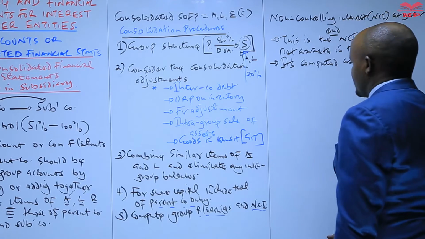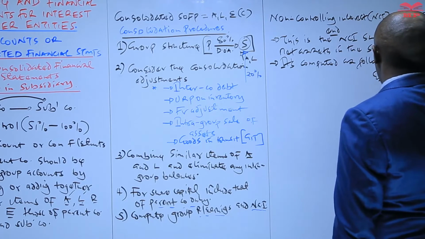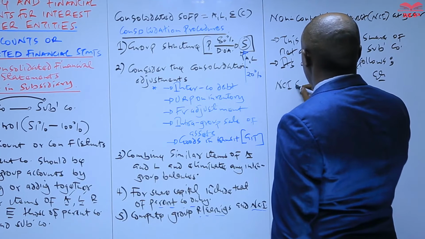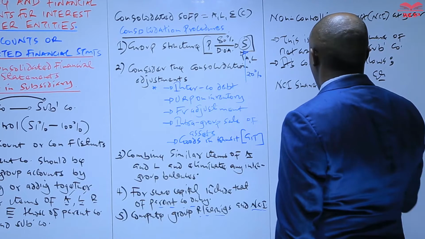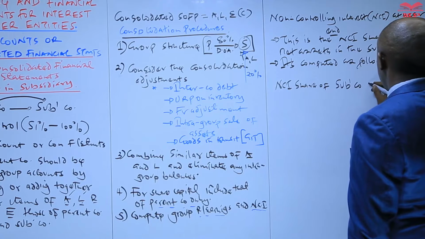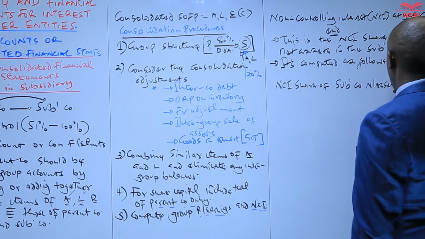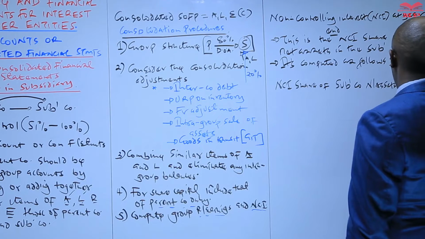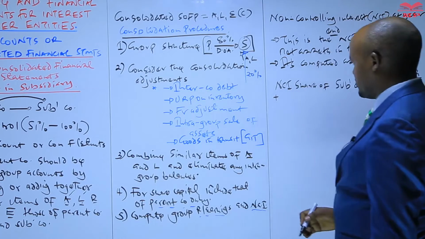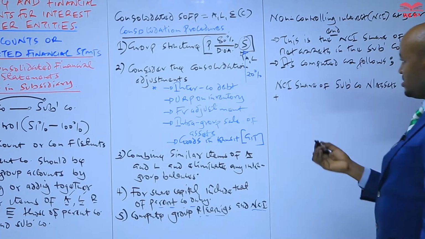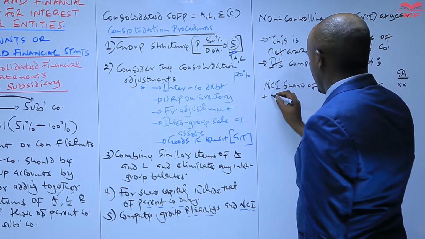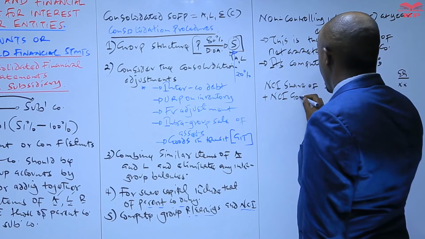Number one, we take the NCI share of subsidiary company net assets at the end of the year. And then to this, in case we compute the goodwill using the full goodwill method, we add what we refer to as NCI goodwill.